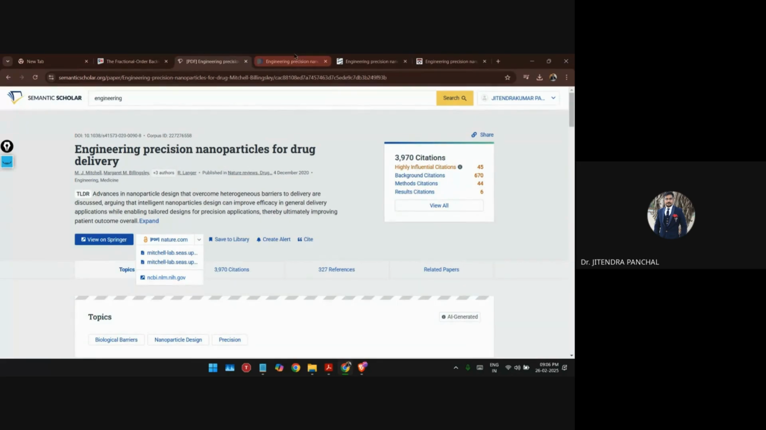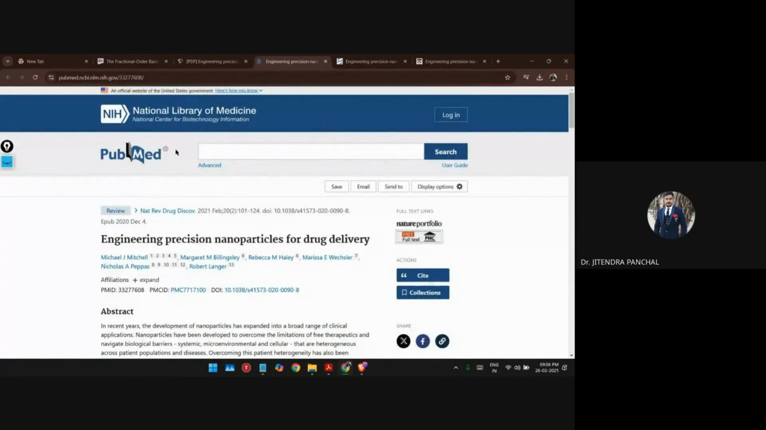If you look at this, PubMed is given here, and it is managed by the US government, an official website of the United States government. They mostly focus on health-related issues, so that's why this library was formed. Most of the documents are available free of cost to every researcher.